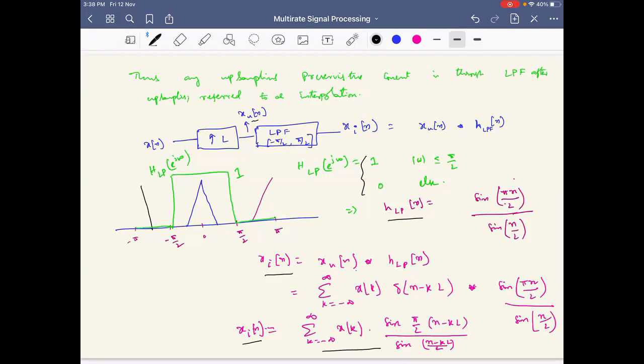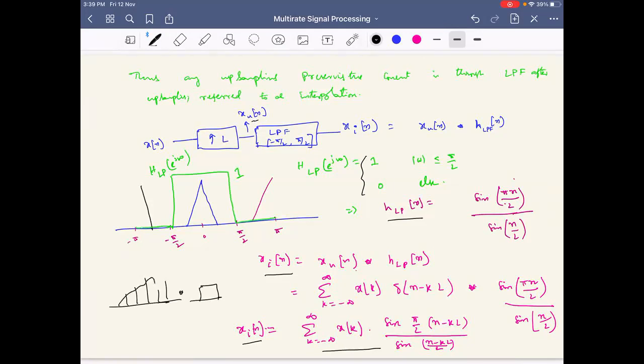If you have a discrete signal and want to make it continuous time, what is the operation we need to do? You need to do convolution with a low pass filter. That's all.